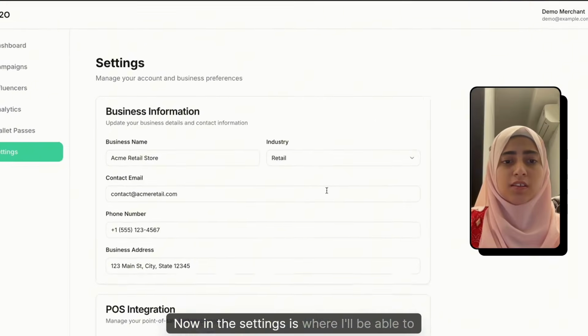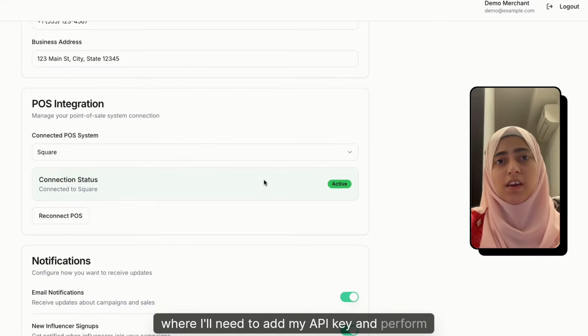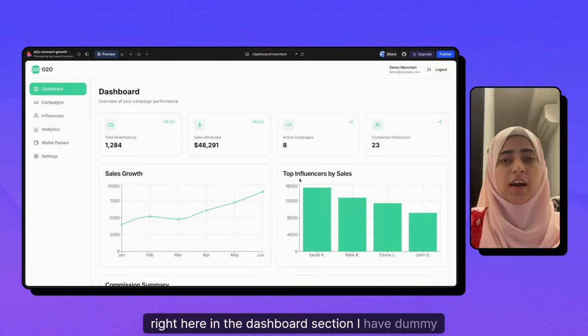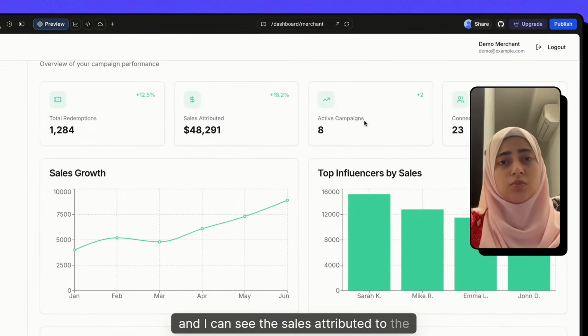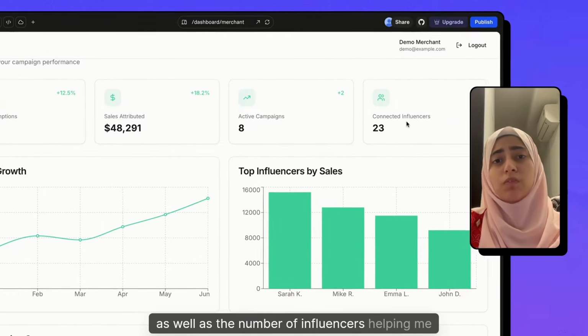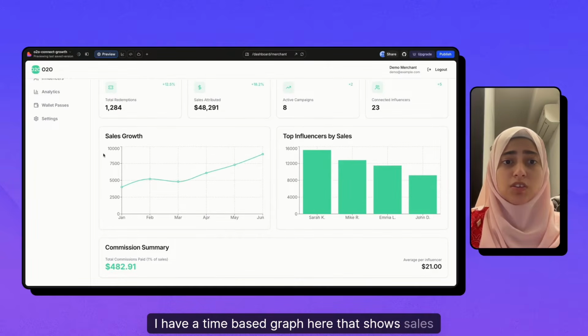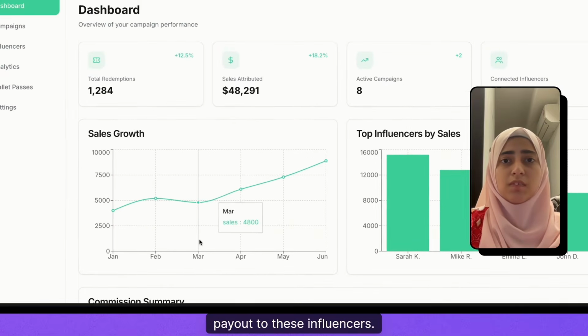Now in the settings is where I'll be able to integrate the POS, where I'll need to add my API key and perform authorization. And right here in the dashboard section, I have dummy data, and I can see the sales attributed to the influencers, the number of active campaigns my business is running, as well as the number of influencers helping me promote these campaigns. I have a time-based graph here that shows sales growth and top influencers by sales, so that's the ranking. And over here, I can see the pay to these influencers.